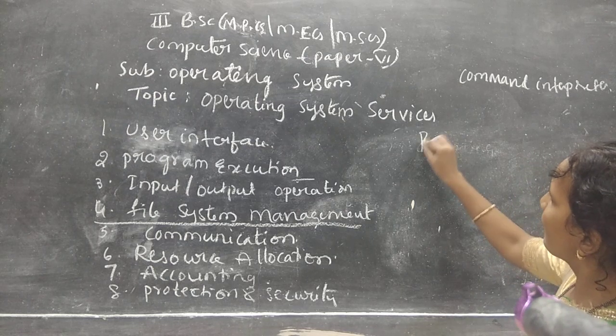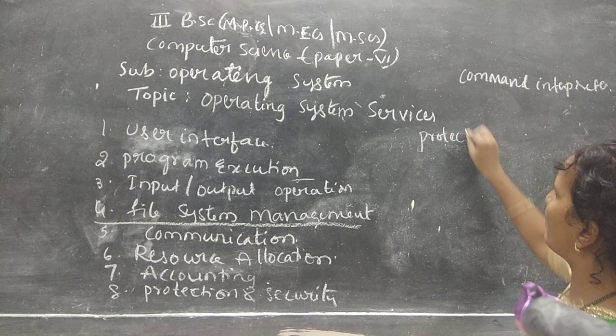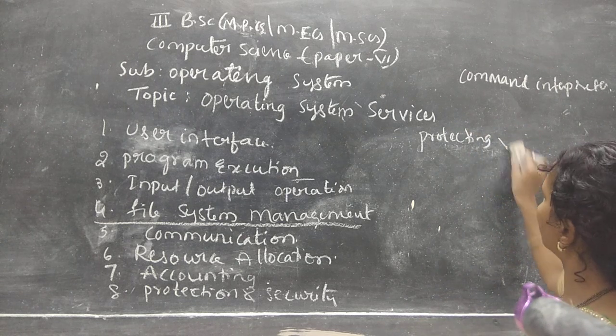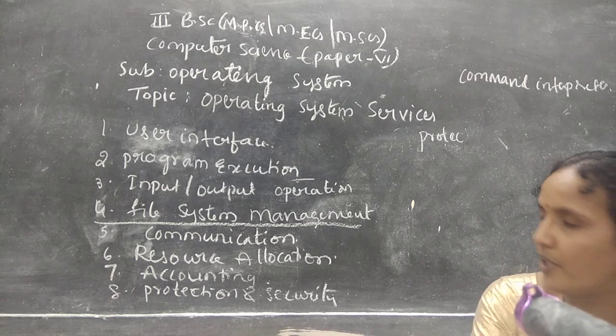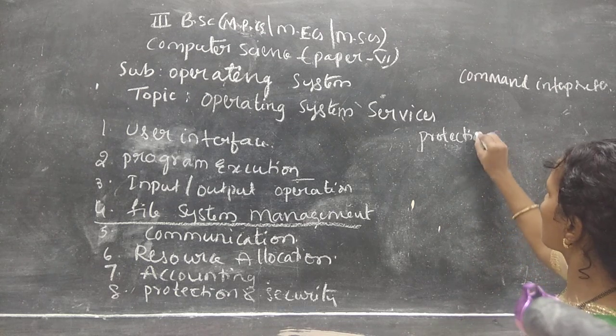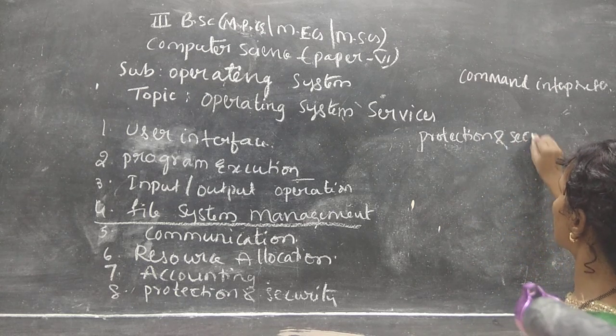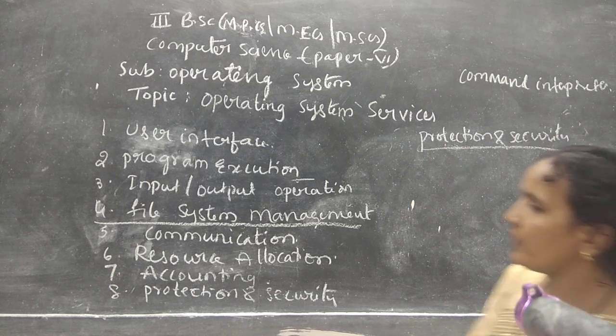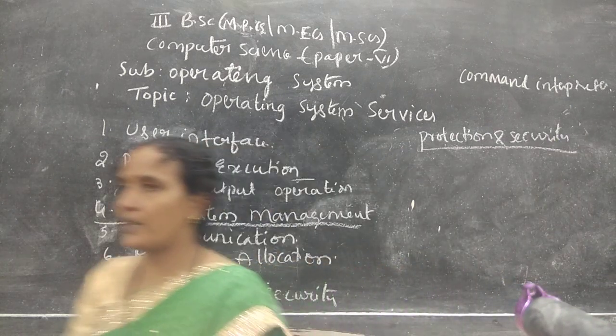Last, protection and security. This point I have already explained in the functions of the operating system.